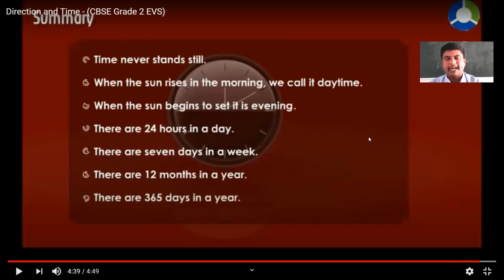My dear students, you have learnt about the months and weeks, and also how many hours are in a day. There are 24 hours. A day has been divided into two parts, as you all know, day and night. And there are 12 months in a year. And you also learnt about 365 days in a year.